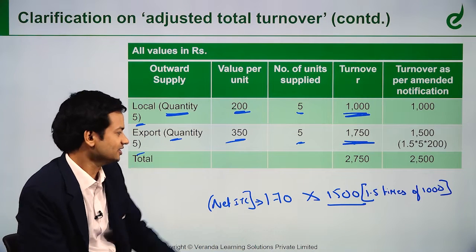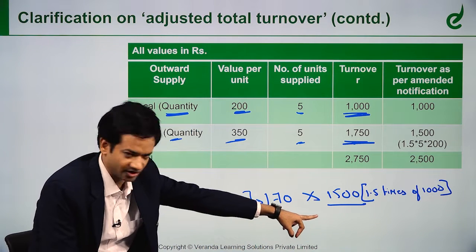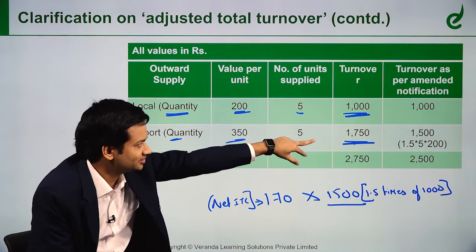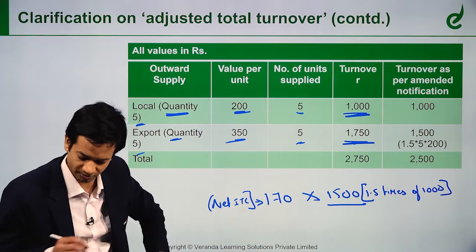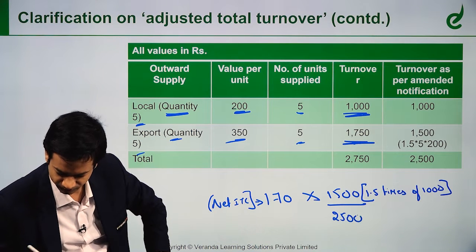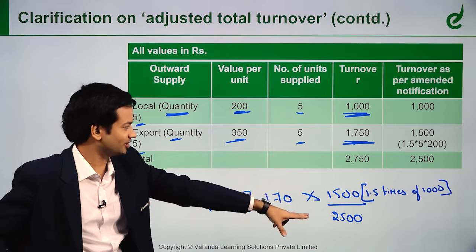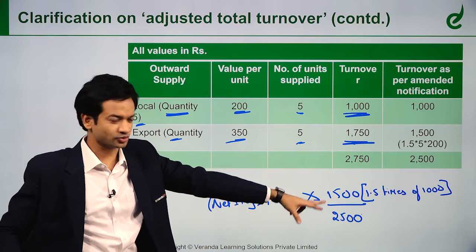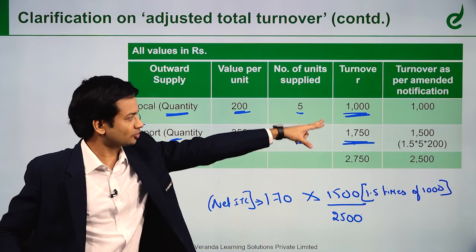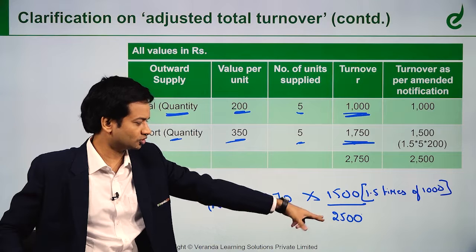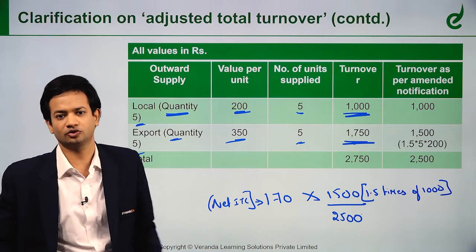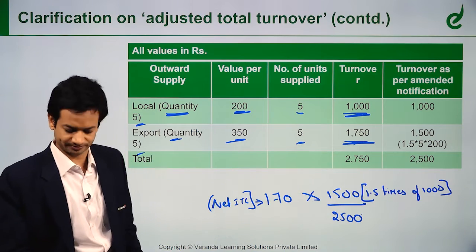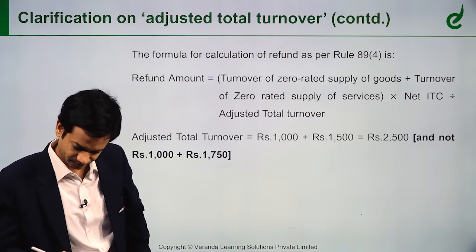So what they have clarified here is, when I am doing 1000 plus 1050 here, this value also should be kept at 1.5 times. So 1000 plus 1500, so 2500 only should be coming in the denominator, because here total turnover will come. So here this plus this I will put 2750 generally. So that's what they have clarified. Here we have capped, so here also automatically the capped value will only come. So 1000 plus 1500 the capped value, so 2500 only will come to arrive at the amount for claiming refund. That's what they have clarified, because there was a confusion that here I have capped but here I need not cap.